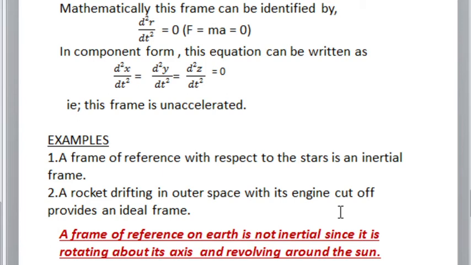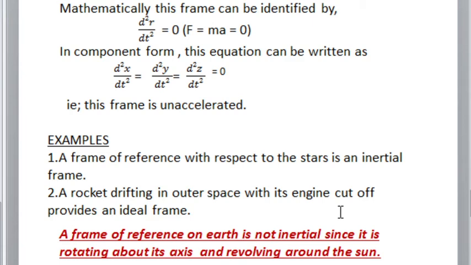Second, a rocket drifting in outer space with its engine cutoff provides an ideal frame. Here a point should be noted that this rocket should not be spinning. A rocket drifting in outer space without spinning and with its engine cutoff provides an ideal inertial frame. These are the two examples of inertial frame.